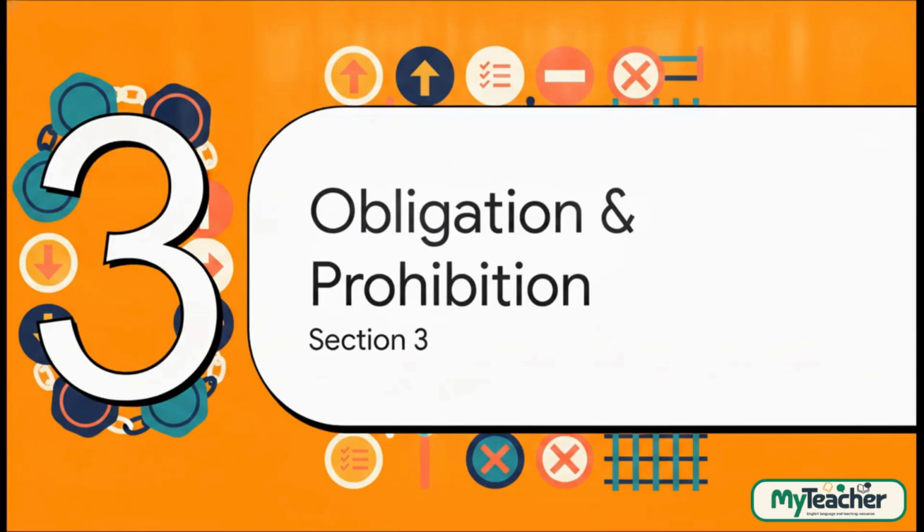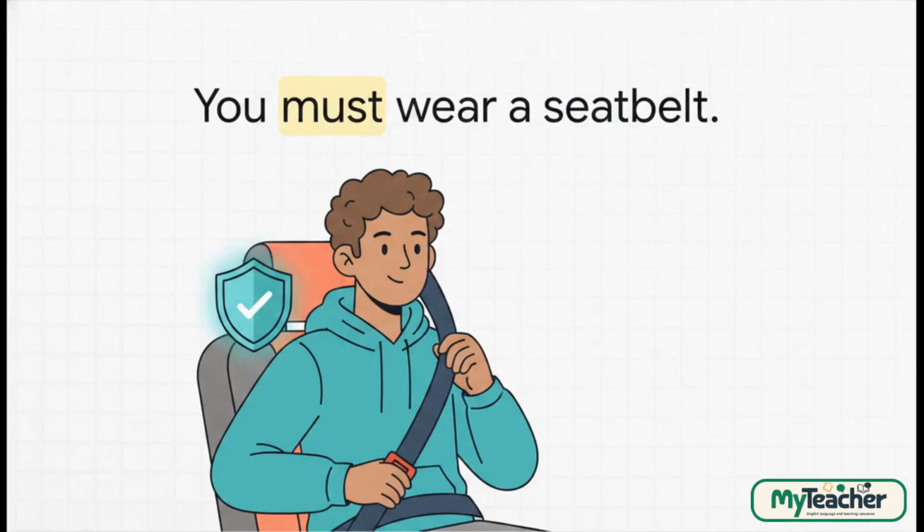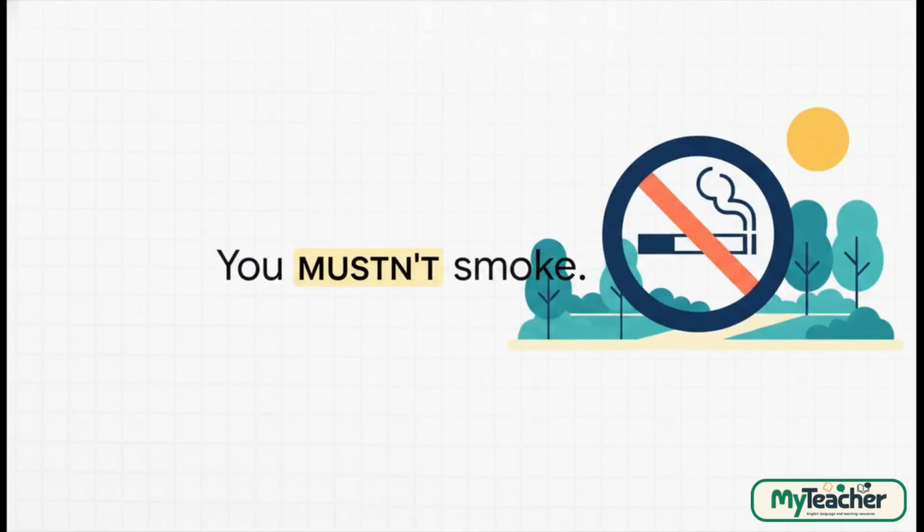Next up is Section 3, Obligation and Prohibition. Look at this one. You must wear a seatbelt. Whenever something is an absolute obligation, you use must. You don't have a choice here. It's a strict rule to keep us safe. On the flip side, adding not creates mustn't, as in, you mustn't smoke here. This means prohibition. It tells us that an action is strictly forbidden, and you're not allowed to do it at all.